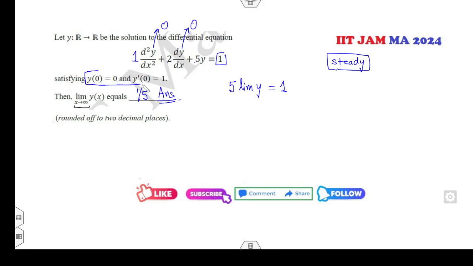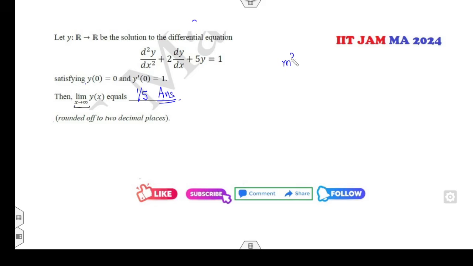Whatever is given here, there is no worry about that. Otherwise, what was the second method, how do you solve this in examinations? If you have not followed so far, you have to write the auxiliary equation: 2m plus 5 is equal to 0. You have to write the roots, using b square minus 4ac divided by 2.